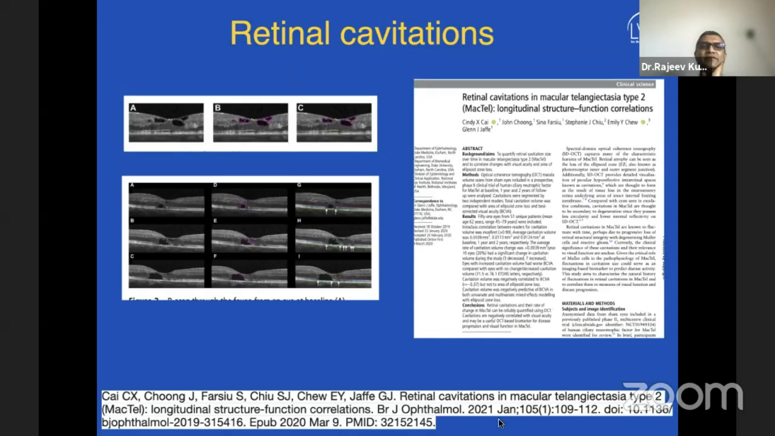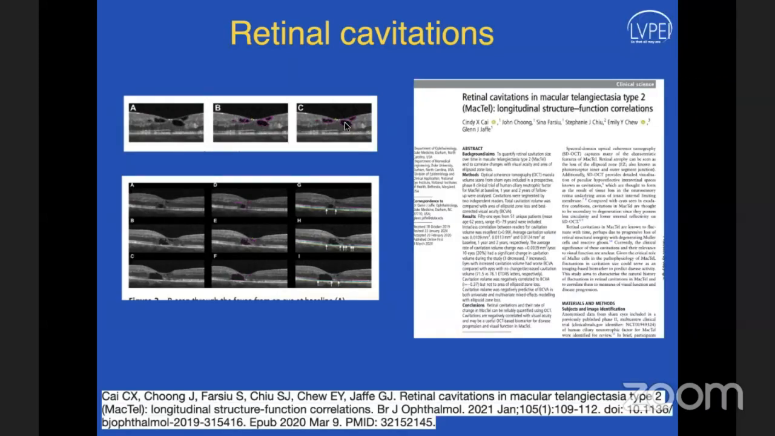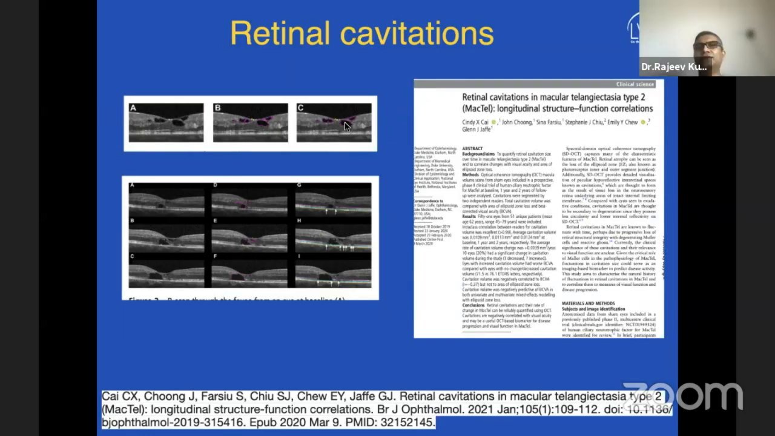So there's another study which showed the retinal cavitations which I was talking about, where there is a loss of tissue inside. They looked at the areas of retinal cavitations, like how you see here. All these cavities are marked, and then they came up with the total area of retinal cavitation in the macula, which can give us a prediction of the correlation with the visual acuity in these patients.